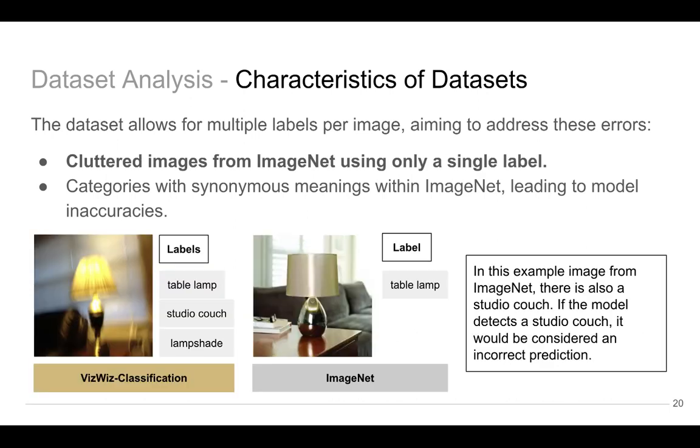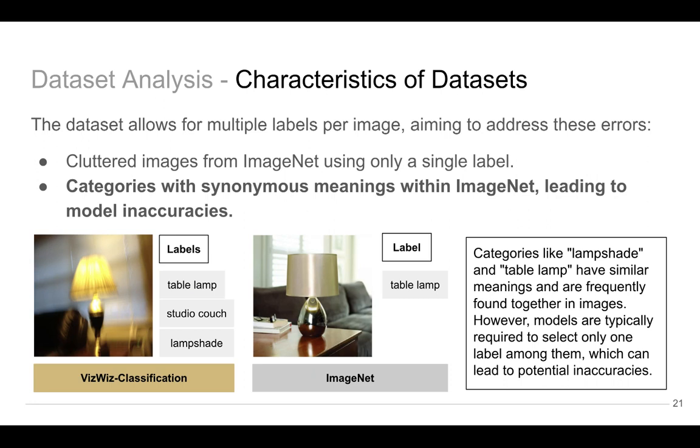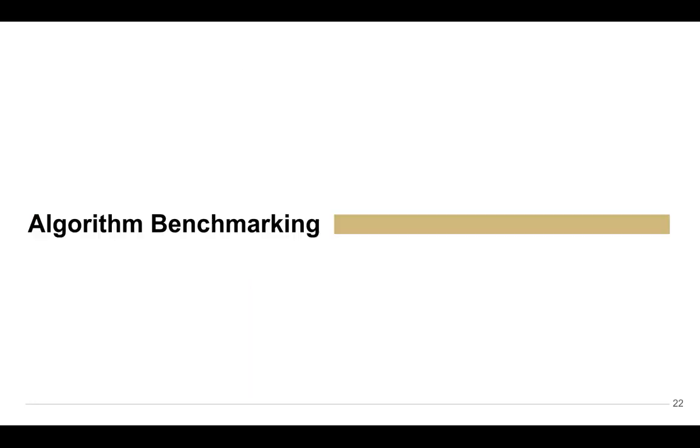Our dataset allows for multiple labels per image, aiming to address errors from cluttered images in ImageNet using only a single label. In this example image from ImageNet, there is also a studio couch. If the model detects a studio couch, it would be considered an incorrect prediction. Also, there are categories with synonymous meanings within ImageNet, leading to model inaccuracies. For example, categories like lampshade and table lamp have similar meanings and are frequently found together in images. However, models are typically required to select only one label among them, which can lead to potential inaccuracies.